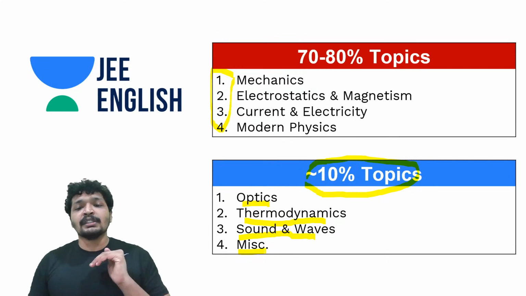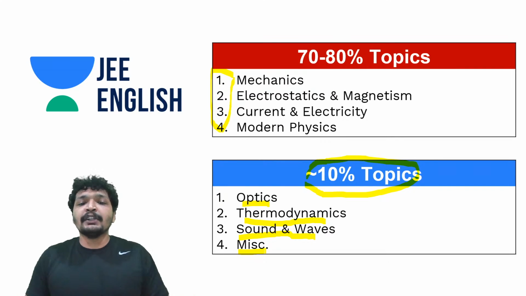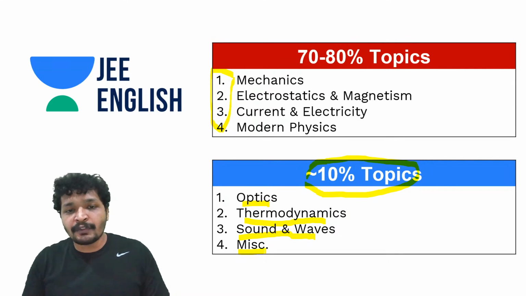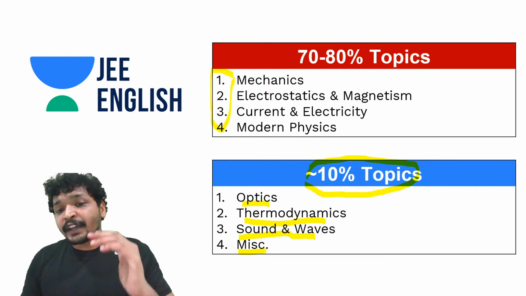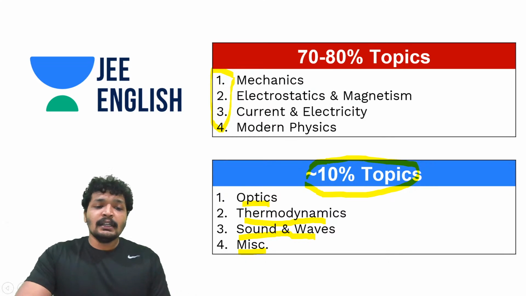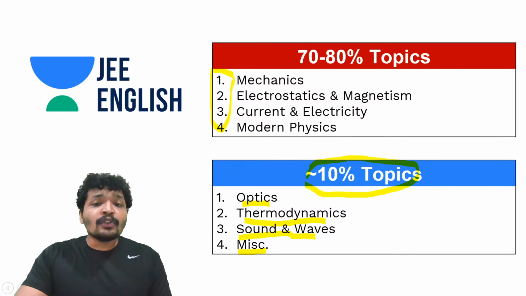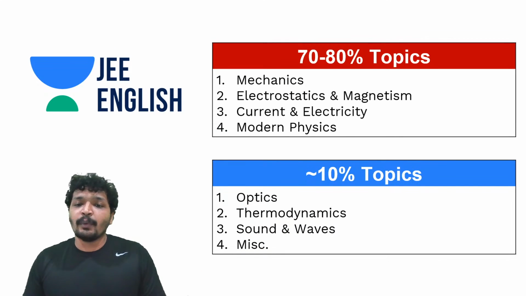Earlier modern physics was in the 10% domain. Now it has come into that major domain, where you saw 5 questions from modern physics, and you do not want to miss it out. This is very important to understand, to know how to work around it. You need to jot down your strengths and weakness. You need to understand what are these topics that you require to crack JEE Mains.